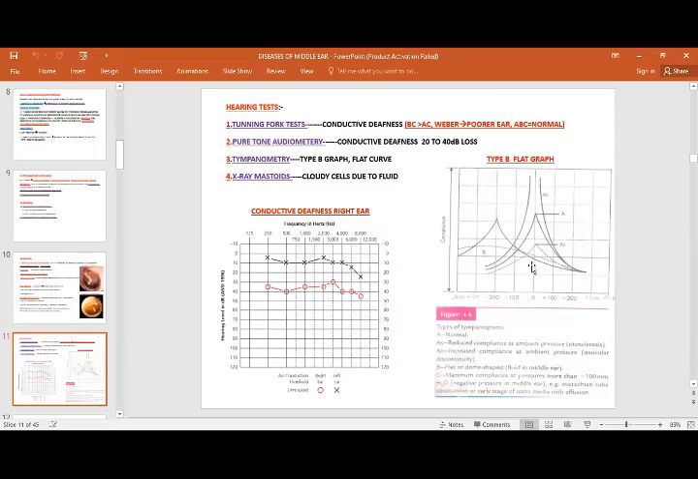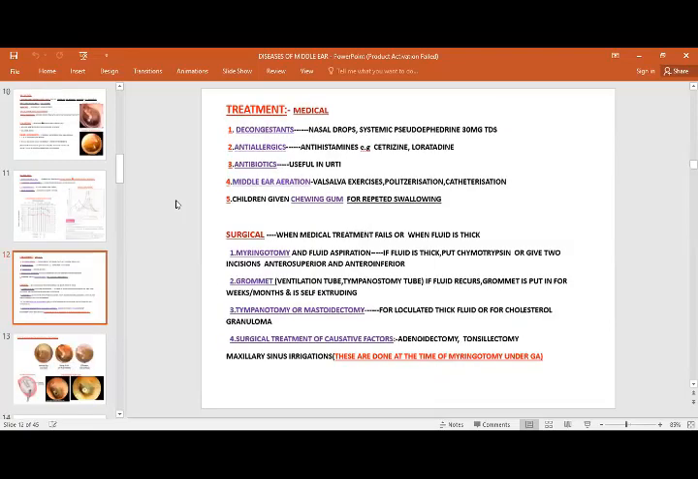In the case of tympanometry, there's a flat type B graph. You can see this flat graph. On X-ray of the mastoid, there is definitely a cloudy cell appearance due to fluid. Because in the mastoid there should be air, when the air is replaced by fluid, of course there's a cloudy, opaque mastoid. So what is the treatment?